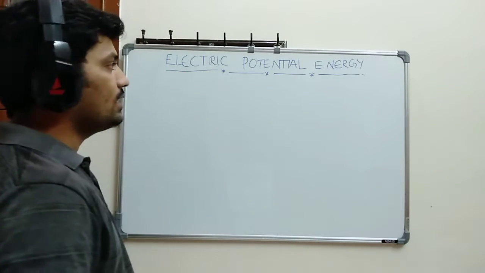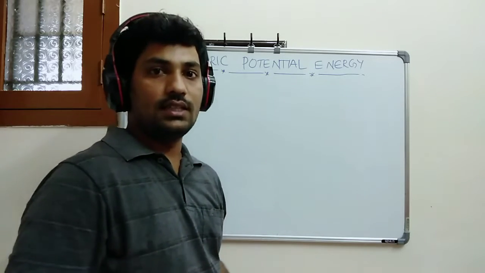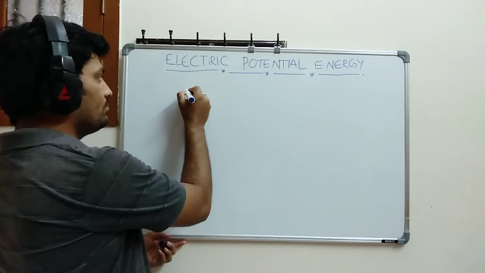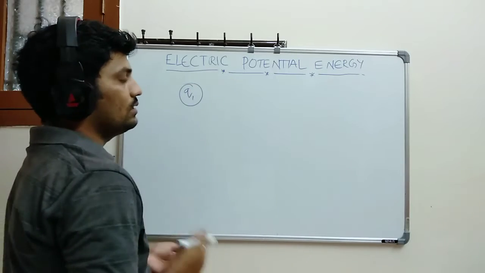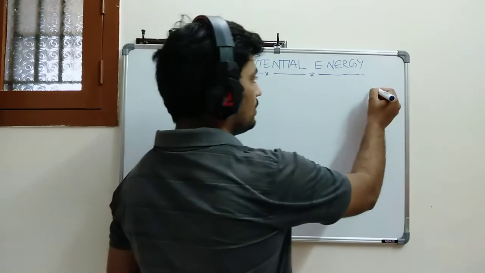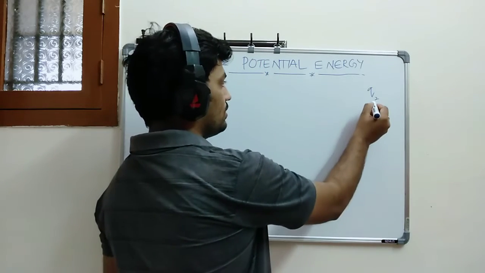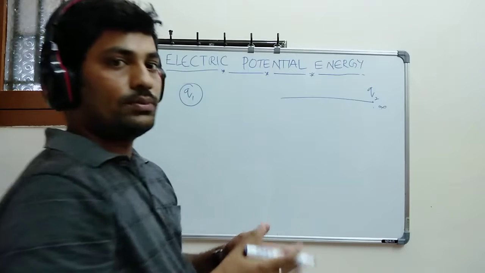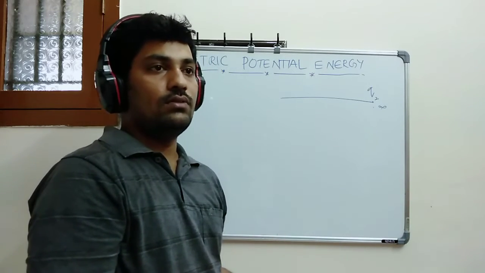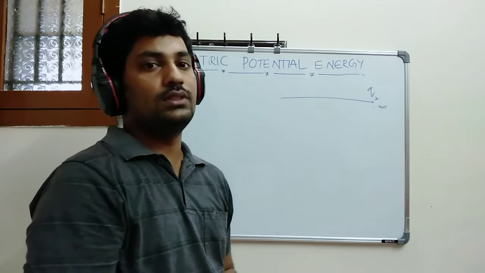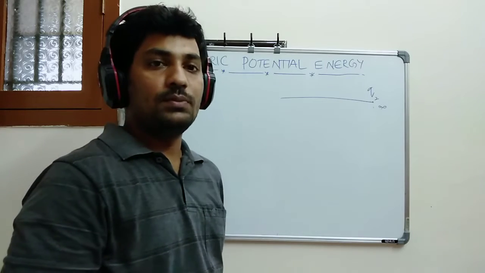Now for electric potential energy, we will take a source charge as well as a test charge. I am taking a source charge here, Q1. This is our source charge. Let's suppose you are bringing the Q2 charge from infinity to a certain finite distance. What exactly are we doing? Potential energy is always because of the virtue of position. So if I change the position here, there is definitely an involvement of potential energy.